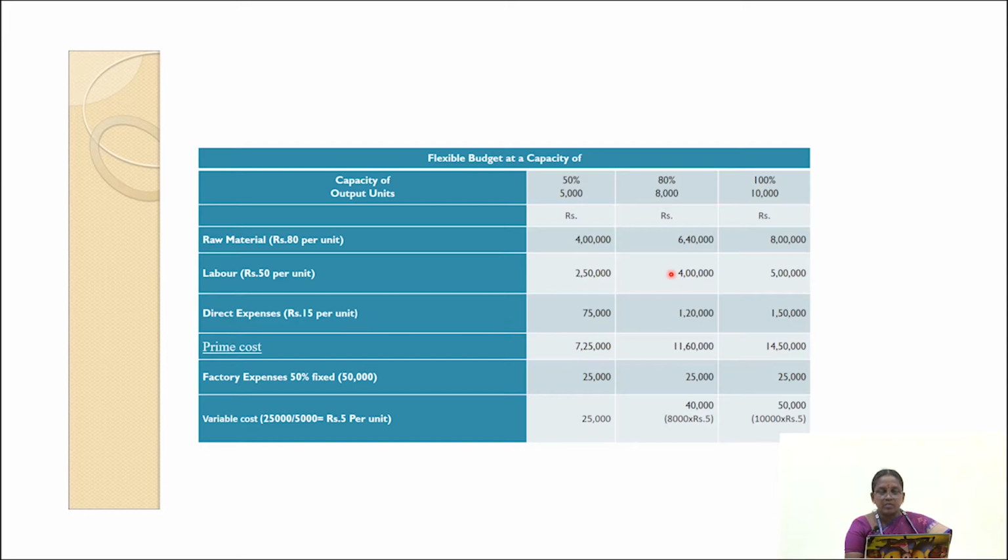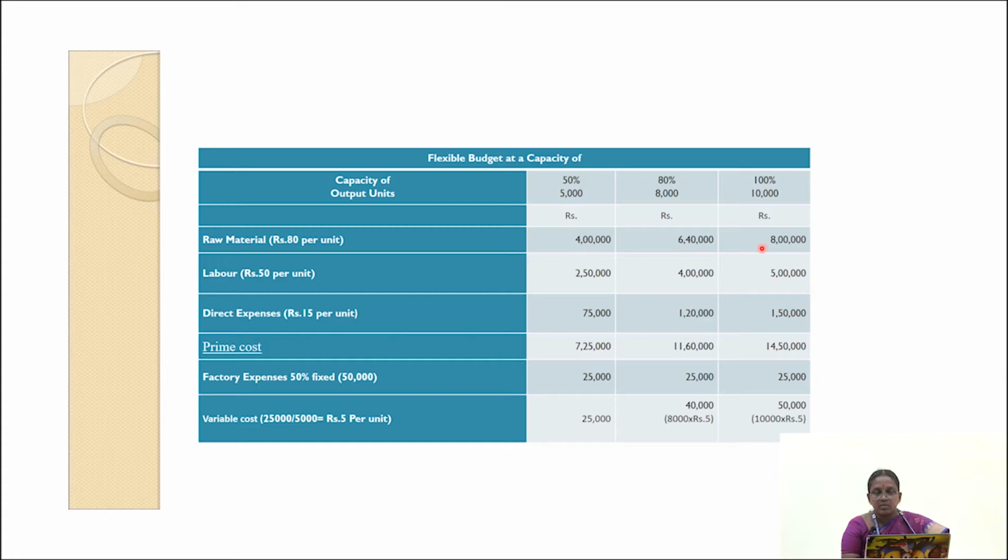So the total is 6,80,000. 6,80,000 plus 1,20,000. Sorry, 6,40,000 plus 4 lakh, 10,40,000 plus 1,20,000 is equal to 11,60,000. So 11,60,000 is the prime cost at 80% capacity level.